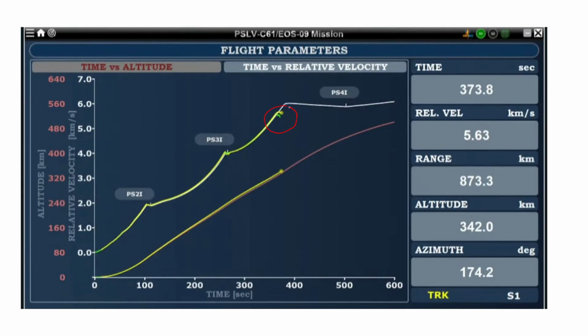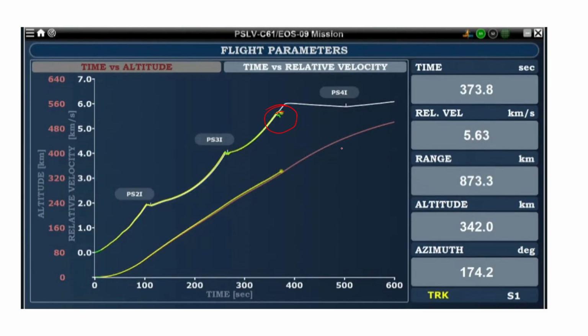Okay, so this instrumentation tracking is yellow, and instrumentation tries to divert here. You can see maybe it was 2 seconds before, because I captured these photos from the live video telecast by ISRO official.